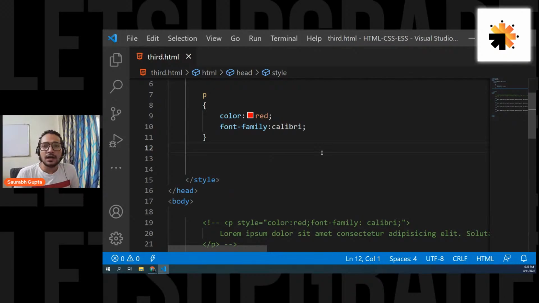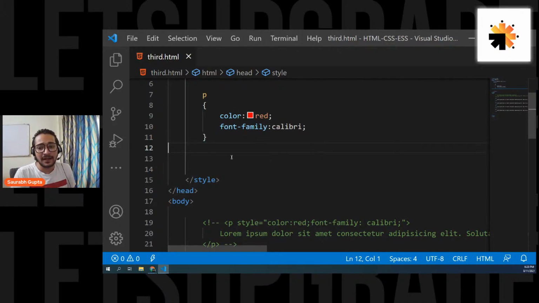Okay. Now, guys, we have solved one problem, but now there is one new problem. And the new problem is, now I have 4 P tags. Now I decide I want to color the first 2 P tags in red, but I want to color the next 2 P tags in green. What can I do for it now? What if I want to color 2 P tags in red and the next 2 P tags in green? What can I do for it?